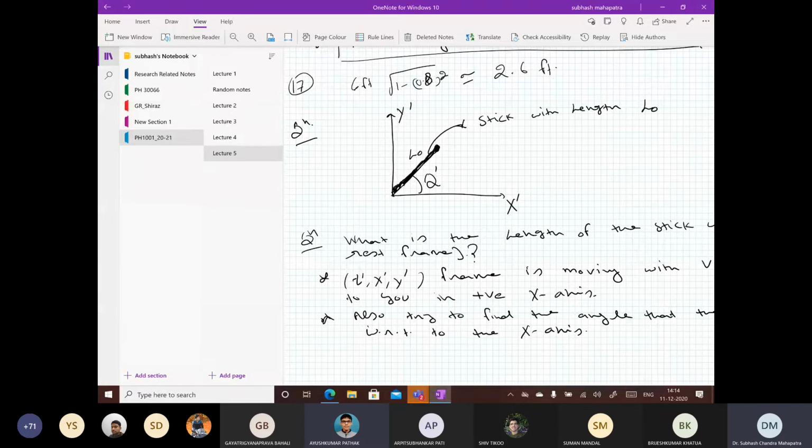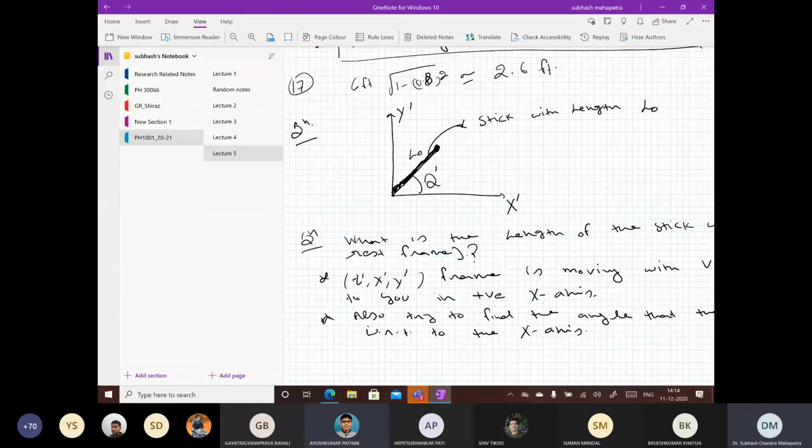In the final answer, we have to calculate the vector addition of the components. I want the length of the rod, not the components of the rod.